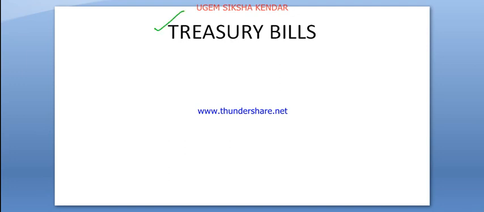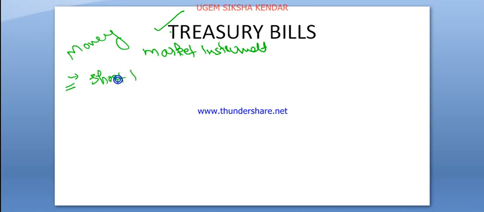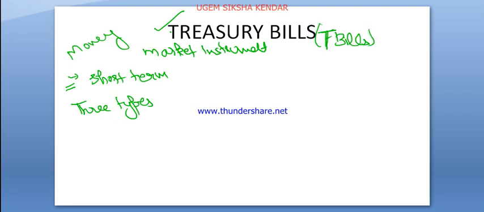First of all, we have to discuss treasury bills. What are treasury bills? This is also one of the money market instruments. What are some specifications of it? Basically, like all others, this is short term. And one more specific: there are 3 types of treasury bills, mainly known as T-bills.